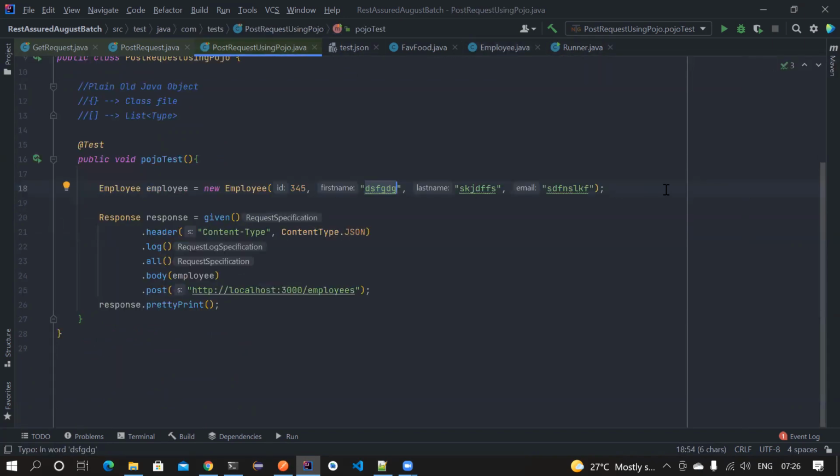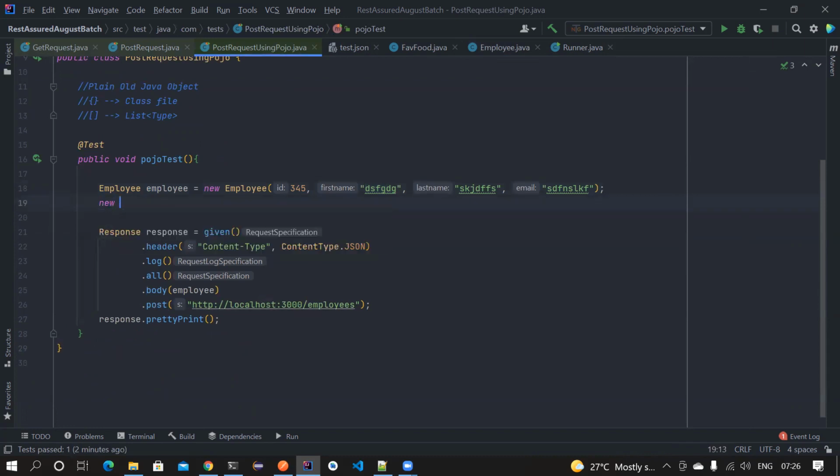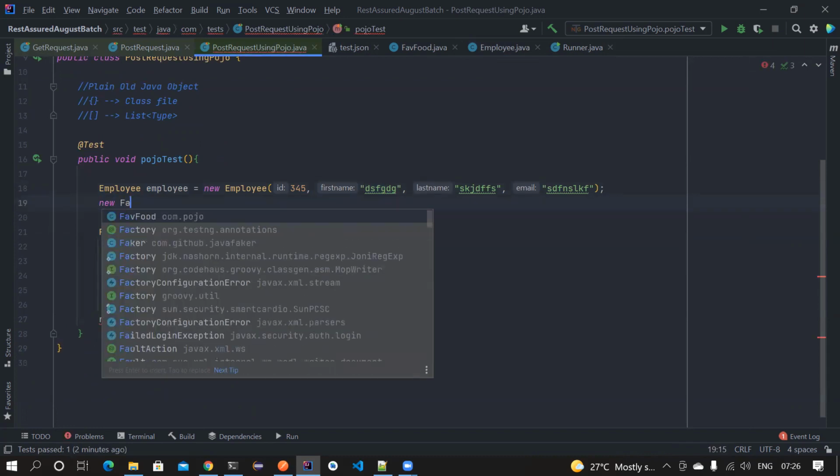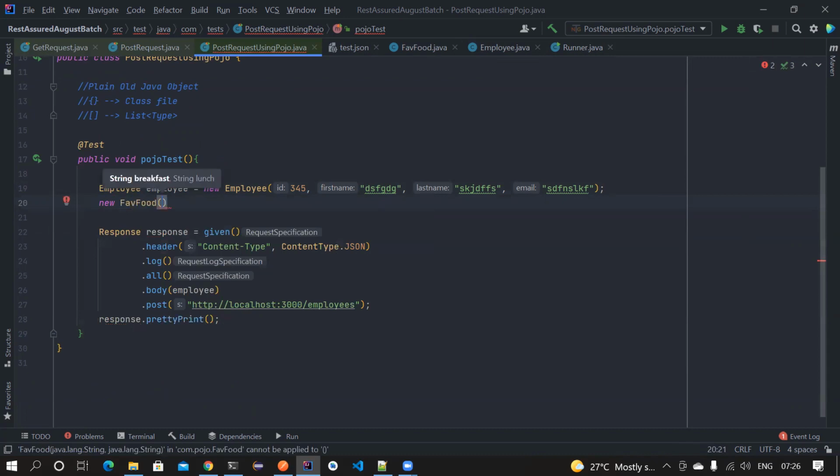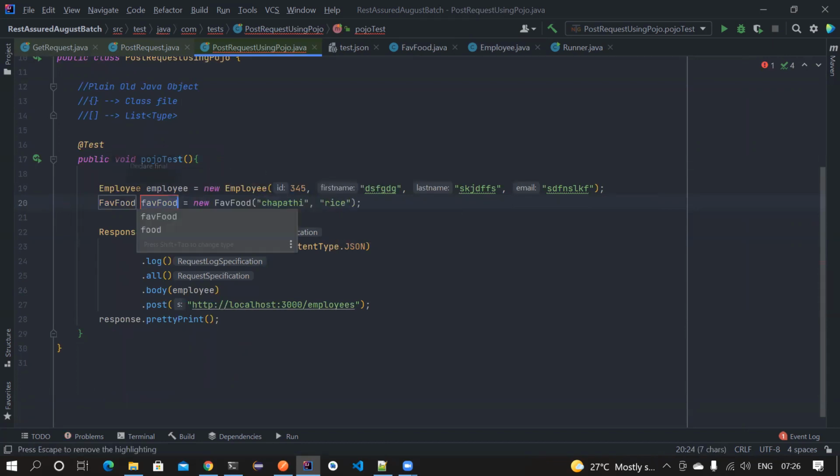Now let's go to the post request using Pojo. I am creating one more thing: new FavoriteFood. I am creating an object for FavoriteFood, and in this I am passing breakfast as this, and the lunch is rice. Something like this, and then I create a new variable. This favoriteFood is now part of the Employee class, right?